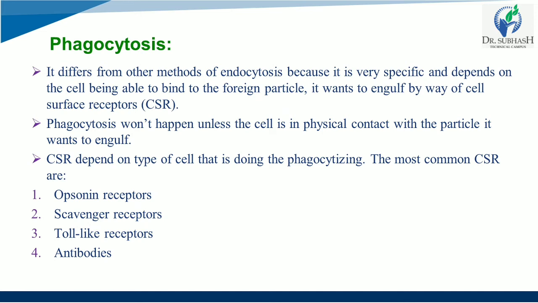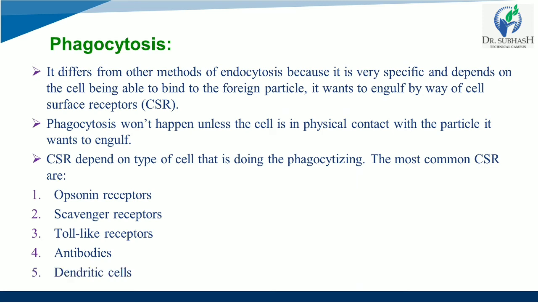If we talk about antibodies, some immune cells make antibodies that can bind to a specific antigen, and this is a process similar to how toll-like receptors recognize and identify what type of bacteria is infecting the host. Antigens are molecules that act like a pathogen's calling card because they help the immune system know what threat it has to fight. So these four types of CSR are extremely important.